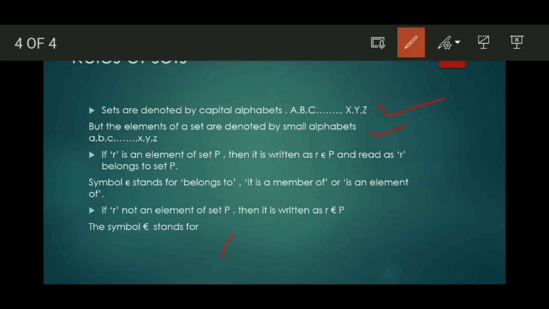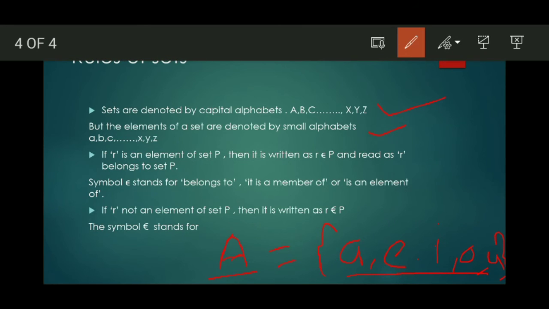That means if we have a set of vowels in the English language, then A is equal to, in curly brackets, a, e, i, o and u, and then close the bracket. Here the set is denoted by a capital letter A, and these are the elements of set A, always denoted by small letters. Clear?